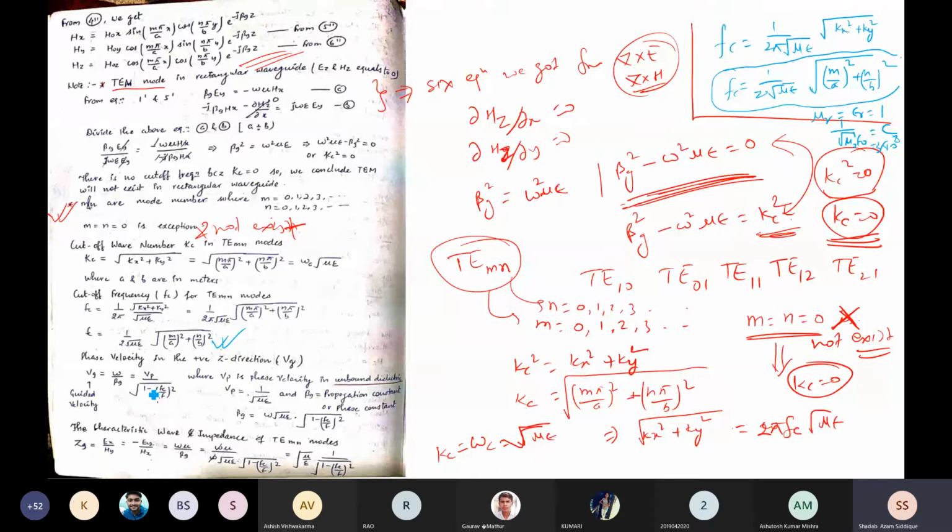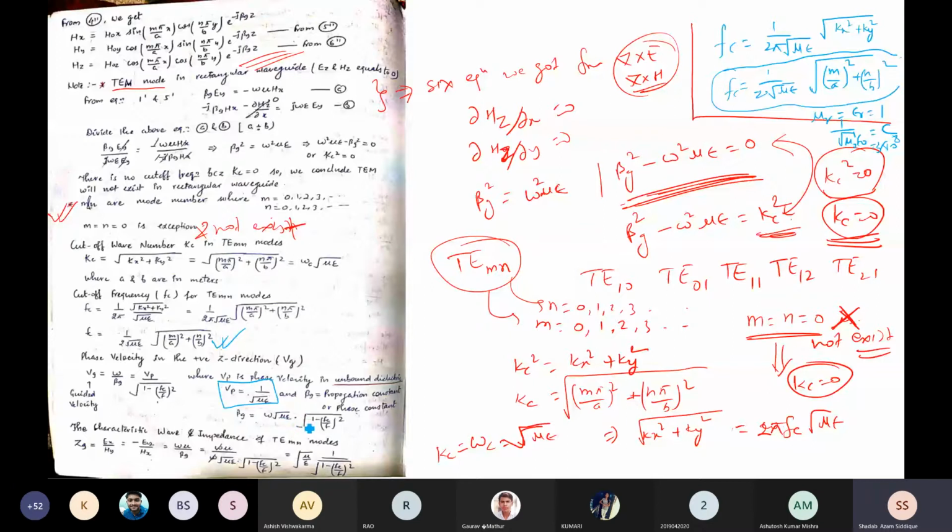You can see here it is omega by beta, and Vp is nothing but 1 by root under mu epsilon. That is the phase velocity, and it can be written as 1 by square root of mu naught into epsilon naught if mu r and epsilon r are 1, so the phase velocity is the velocity of light in free space. And beta g is the propagation constant, the phase constant.